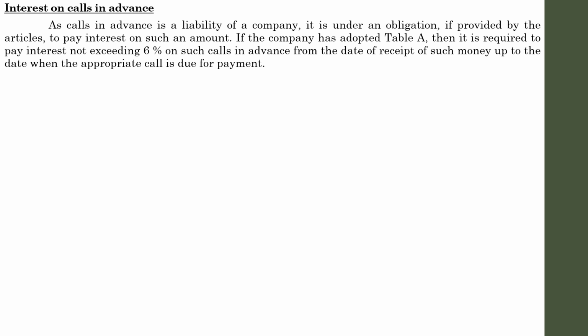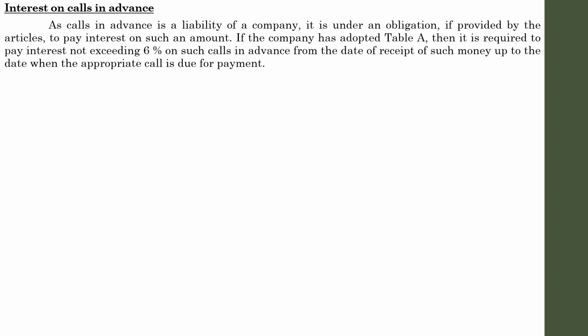So that is with regard to calls in advance. Remember, the interest rates in case of calls in arrears and calls in advance are different, and in the question they may not mention the interest rates because these interest rates are default. If there is any change in the interest rate, it will be mentioned in the question. If not, the default interest rate has to be considered.